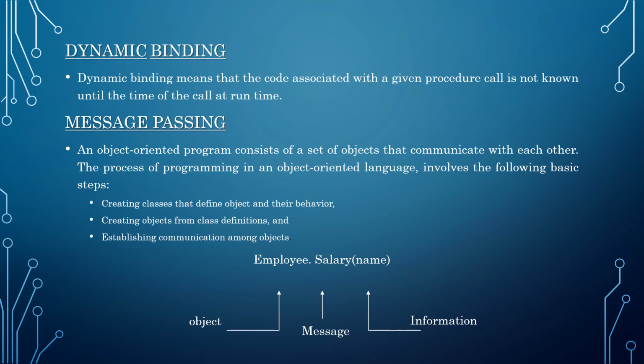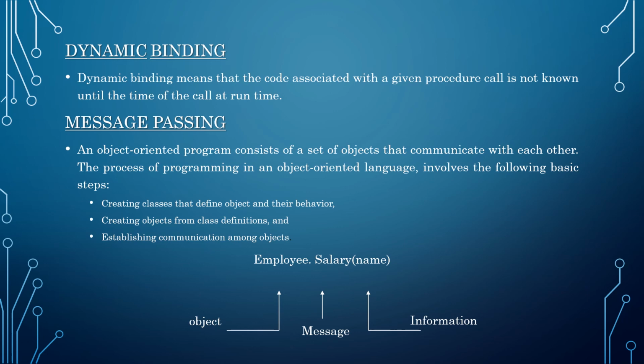We do not know at compile time. We know which shape has to be drawn only at runtime, based on the user request, and that is called dynamic binding. Only at runtime we know what has to be executed or displayed.